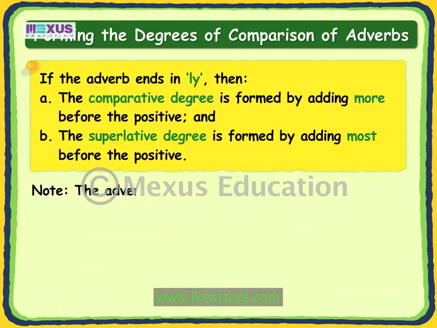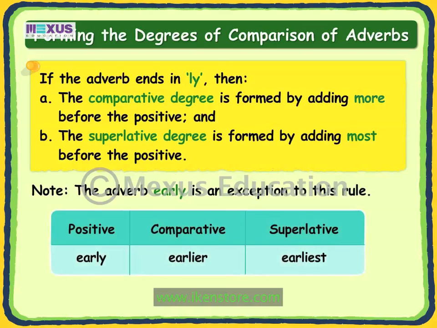Do note that the adverb early is an exception to this rule. The comparative degree of early is earlier. The superlative degree of early is earliest.